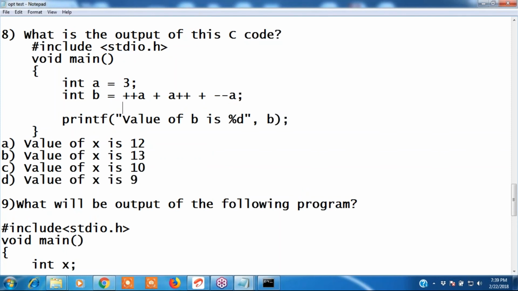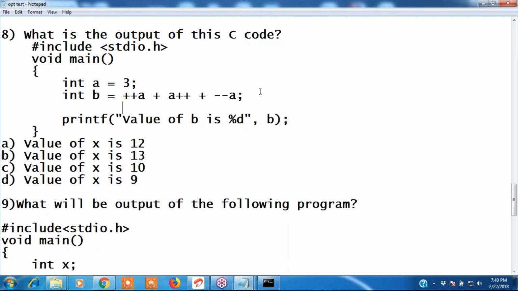How can you say it is 9? Plus A becomes 4, and as A is post increment, it doesn't get evaluated like in the next step, it gets evaluated. What does it take then? 3, 4.